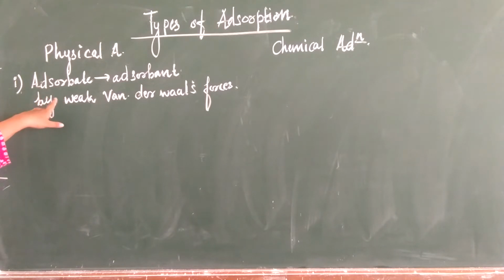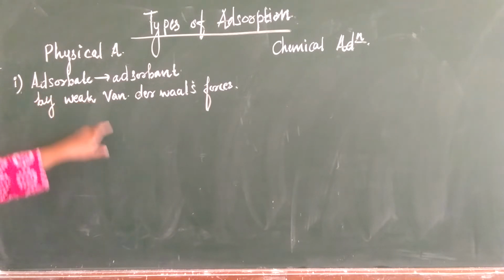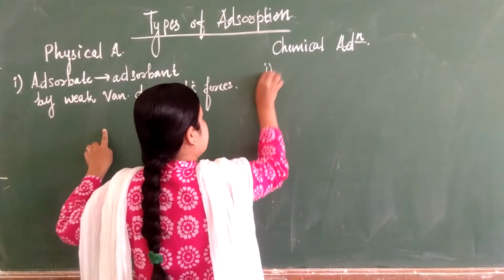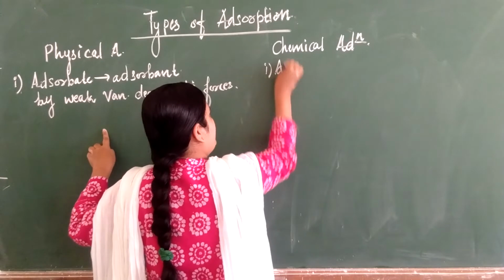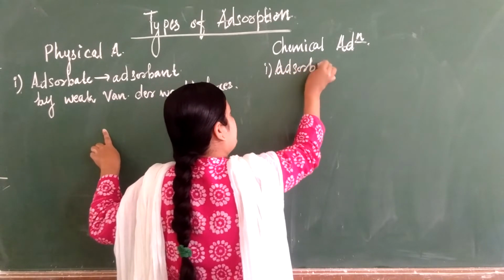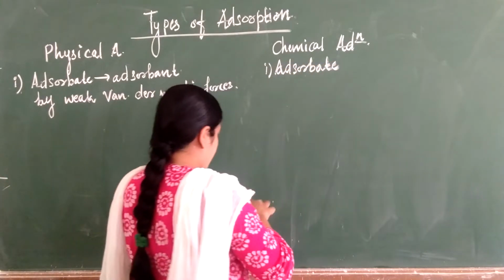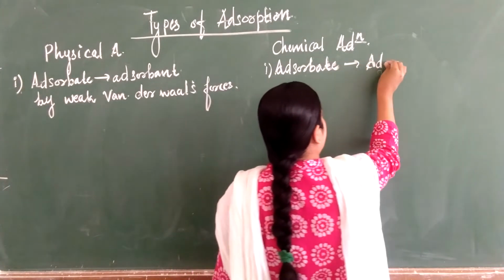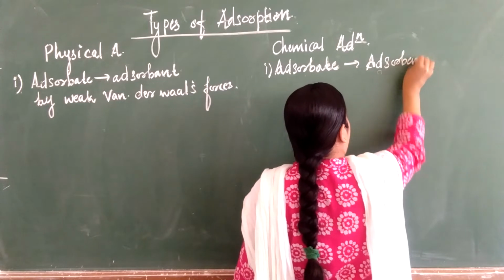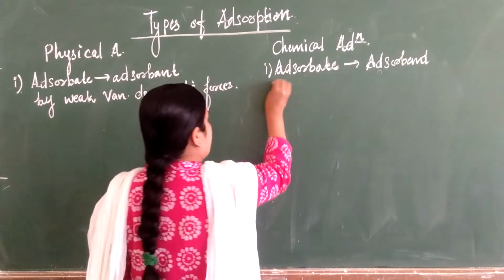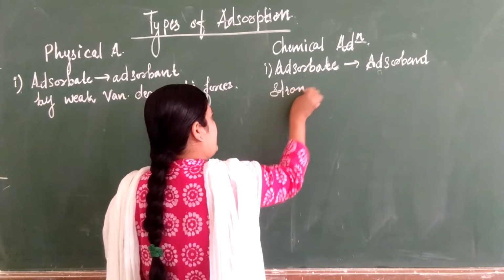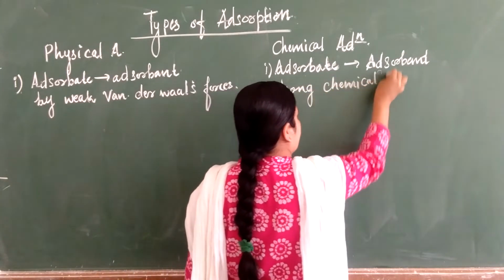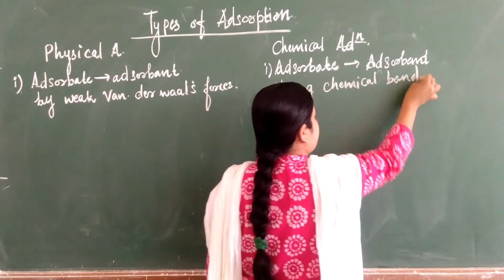In chemical adsorption, adsorbate molecules are held on the surface of the adsorbent by strong chemical bonds. This is the first major difference.